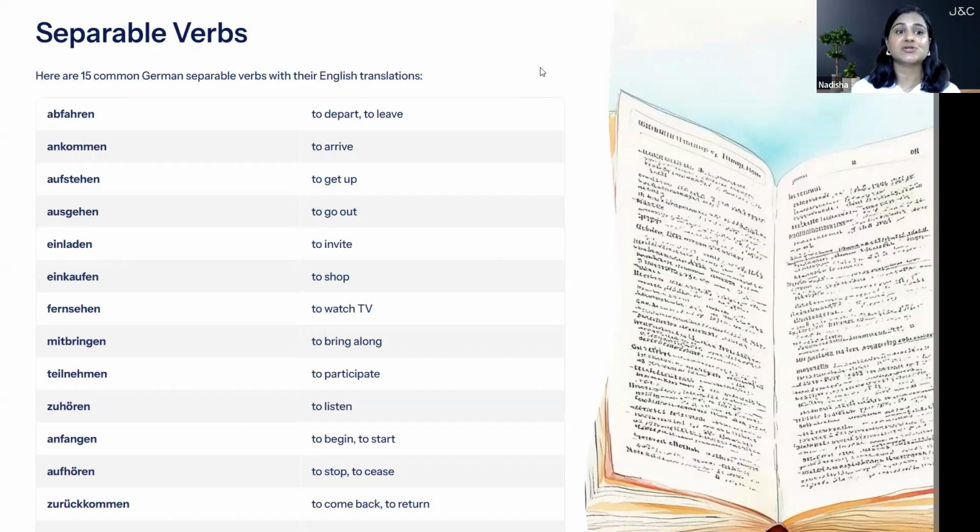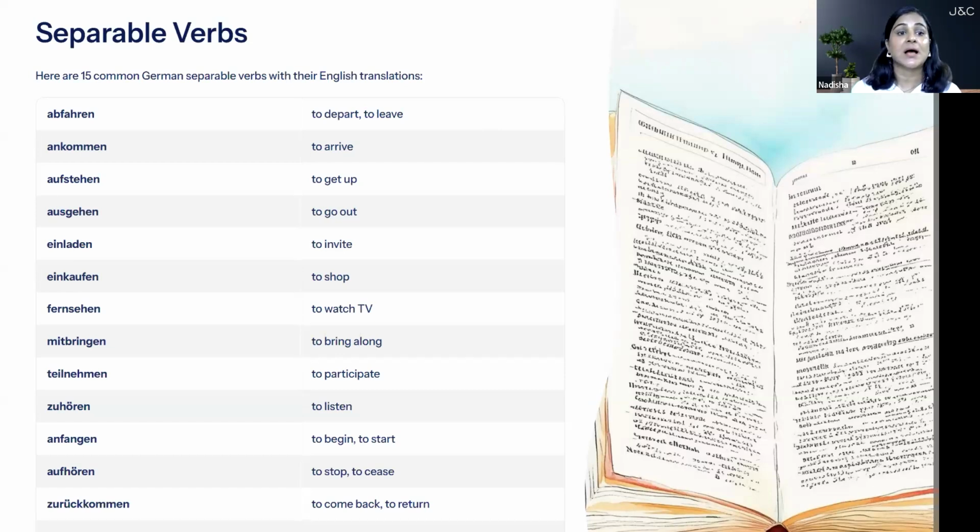Let us now see a list of 15 common German separable verbs. The first one is abfahren. Here, ab is the prefix. It means to depart or to leave. The next one is ankommen. An is the prefix. It means to arrive. The next one is aufstehen. Auf is the prefix. It will go at the back. It means to get up.